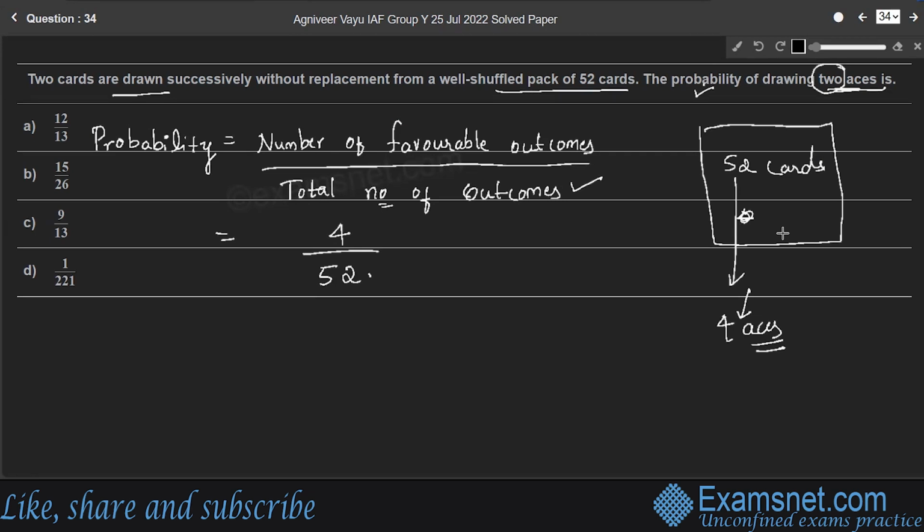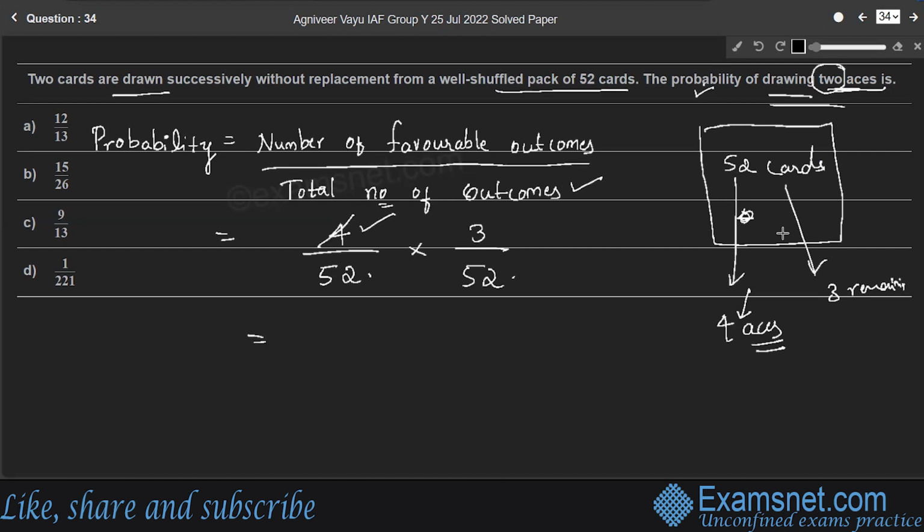But here, probability of drawing 2 aces is asked. Once again, we have to take the probability of drawing another ace. For which already 1 ace is drawn here, right? Therefore, remaining aces are 3. Therefore, probability of drawing second ace is 3 by 52.